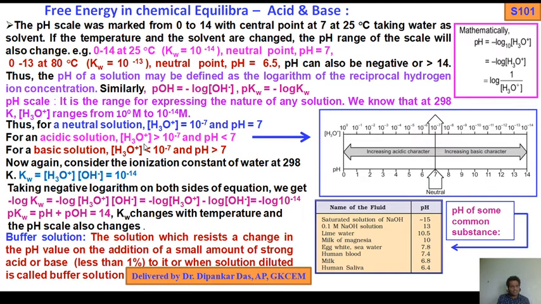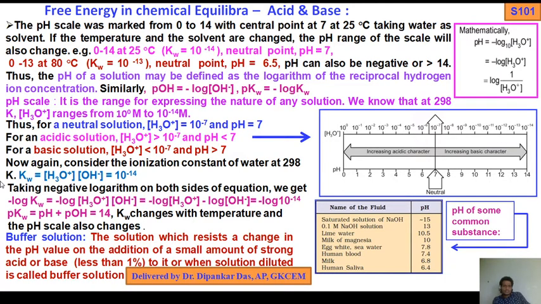For an acidic solution, H plus concentration is greater than 10 to the minus 7, so pH is less than 7. Acidic means pH less than 7. For a basic solution, H plus is less than 10 to the minus 7, that is pH greater than 7. So pH greater than 7 is basic, less than 7 is acidic, and equal to 7 is a neutral solution. So this is the pH scale. You see this is the neutral zone, 10 to the power minus 7, with increasing basic character and increasing acidic character. So this is the corresponding scale.